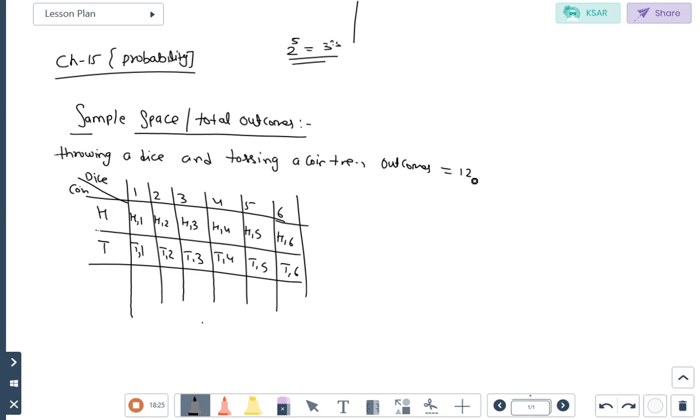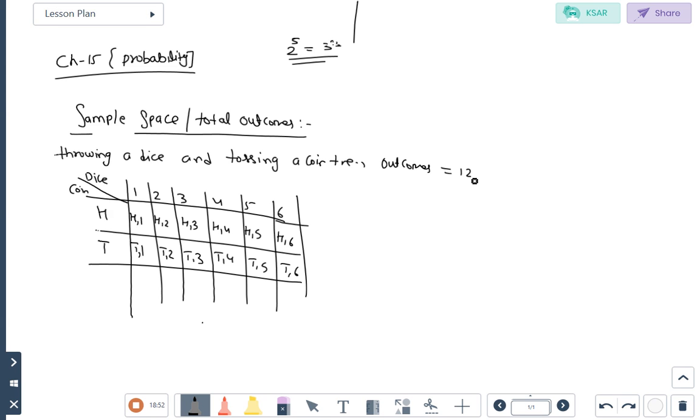Understand? So if in one hand we have a dice and in the other a coin, and we toss both together at a time, then the total number of outcomes is 12. Any problem students? It is easy. For the formation of outcomes, on one row consider the dice and on another the coin, then find out.